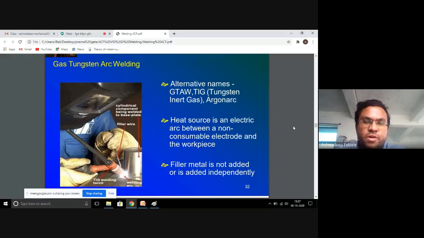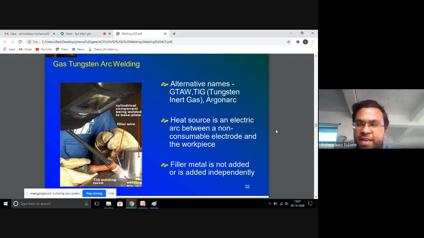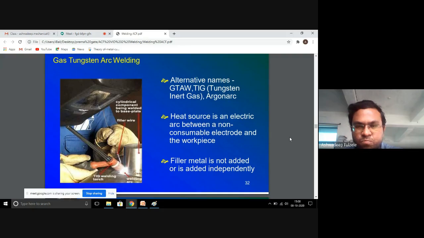The alternative names we have discussed earlier. The heat source is an electric arc between a non-consumable electrode and the workpiece. Generally, filler rod material is not used if the thickness is less, and if the thickness is high, we can use filler rod material having similar physical and chemical properties.